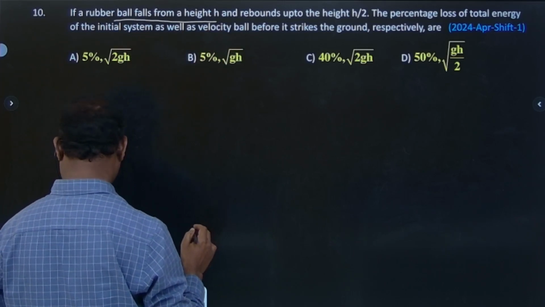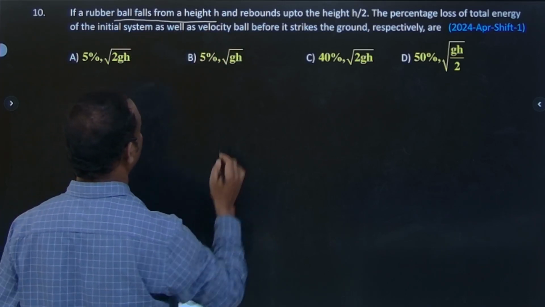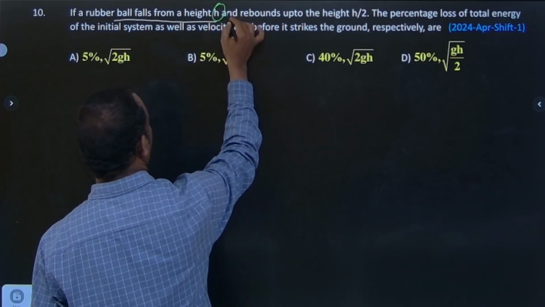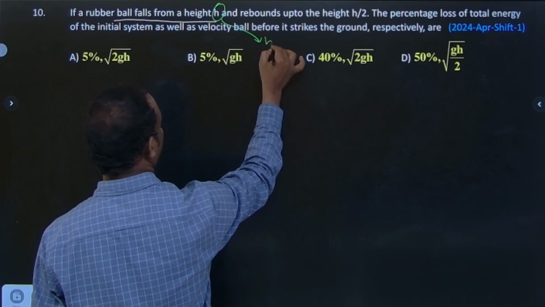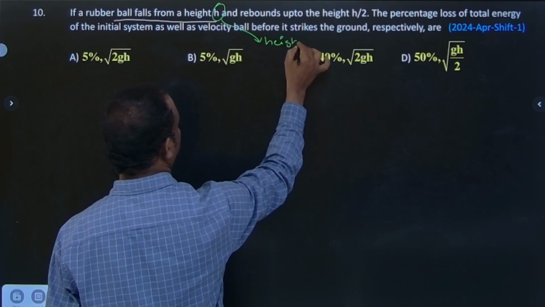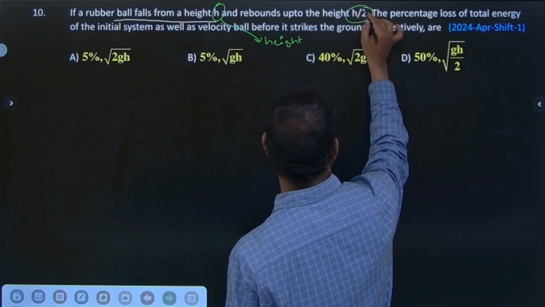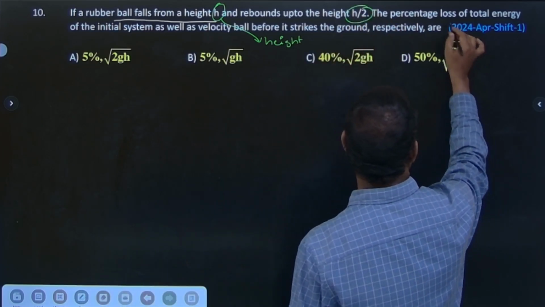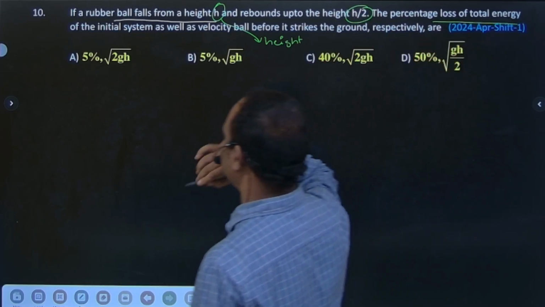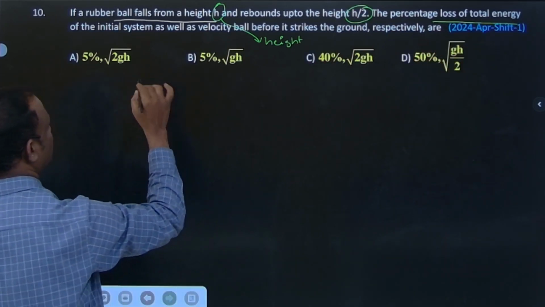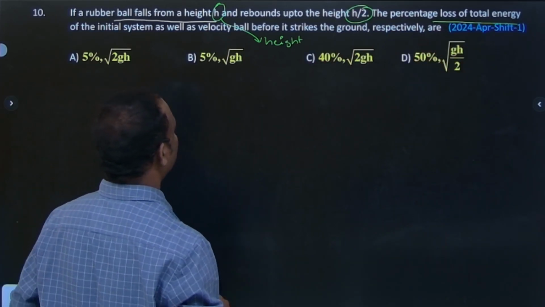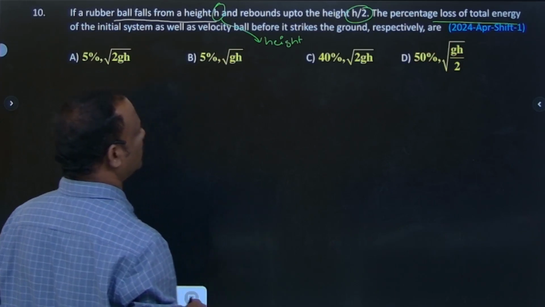If a rubber ball falls from a height h and rebounds to a height h by 2, what is the percentage loss in total energy of the initial system as well as the velocity of the ball before striking the ground?